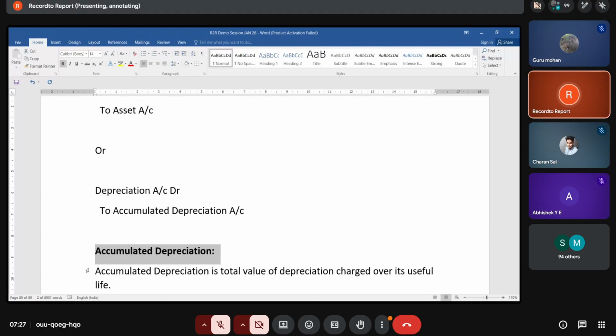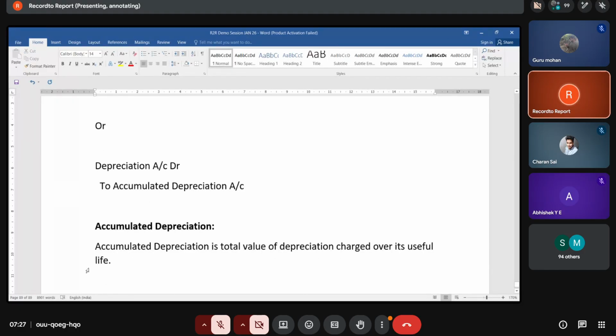That is called accumulated depreciation. So it is a contra asset, shown as a credit balance in the asset account.